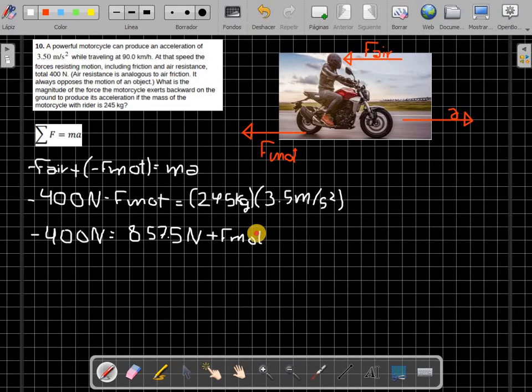Now, what I have to do is send the 857.5 newtons to the other side as negative. Finally, the answer for that is going to be 1,257.5 newtons. And that's it. That's the end of this exercise.